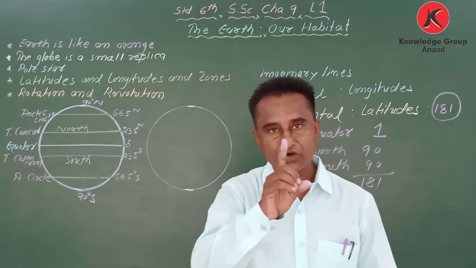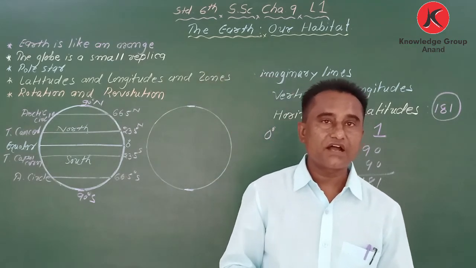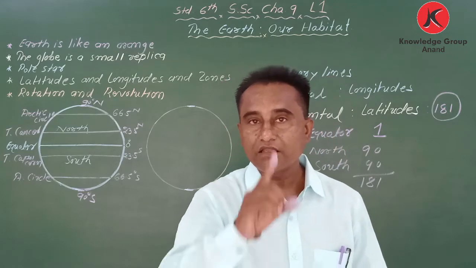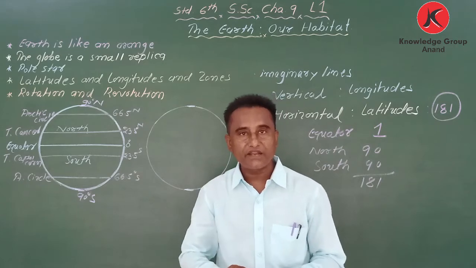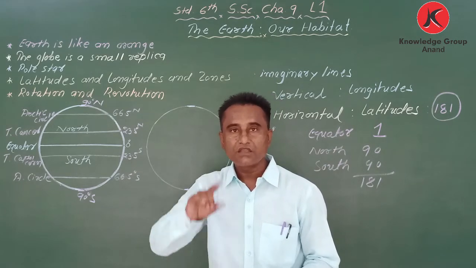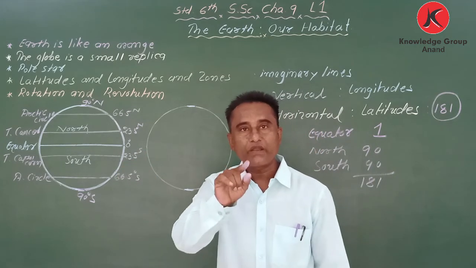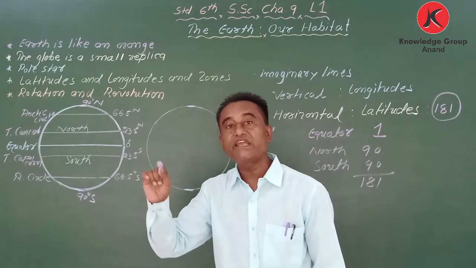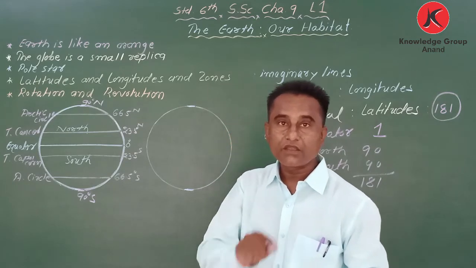If I ask how many important latitudes are there and which are they, you have to write the answer: there are 5 important latitudes on the earth. They are 0 degree, the equator. Second, 23.5 degree N, that is called the Tropic of Cancer.